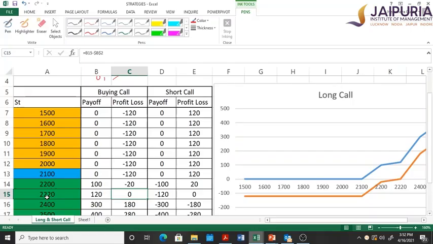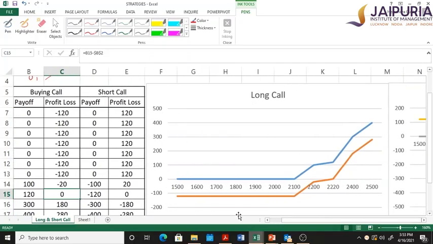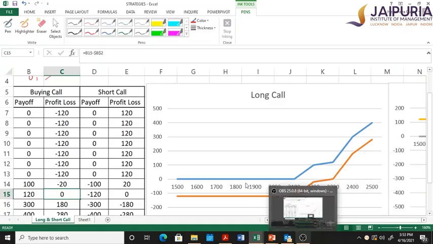Here his payoff became positive after 2100 rupees, but he's still not making money because he has paid 120 as a premium. As soon as the stock reaches 2220, profit and loss has become 0. The y-axis is given by profit and loss. Thereafter, as the price increases, the profit and loss increases. So this is the payoff and profitability of a buyer of a call option.